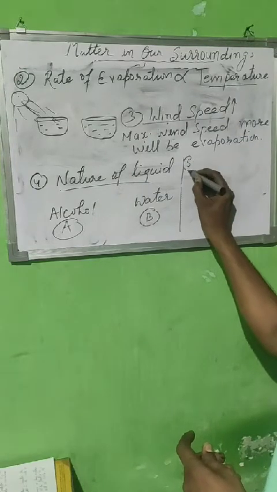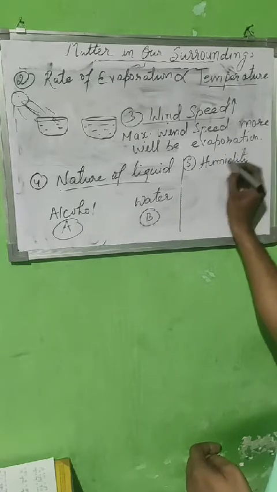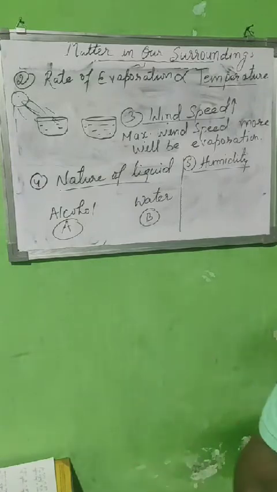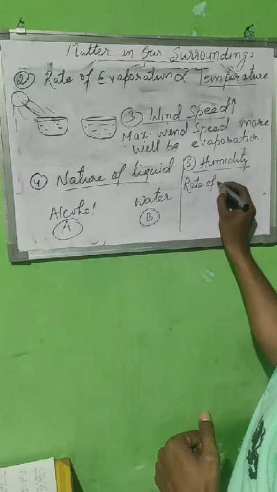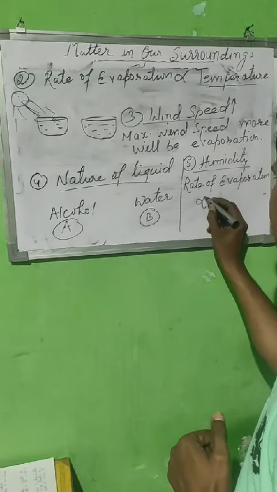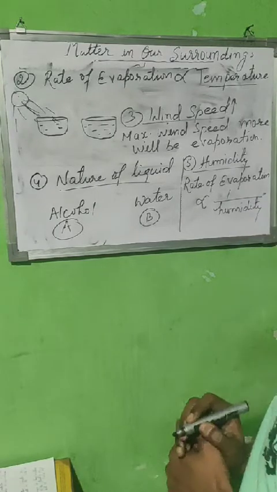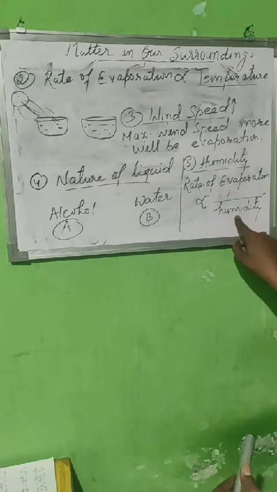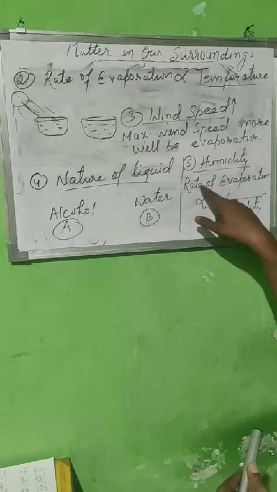And the fifth and most important factor is humidity. Here is one thing to keep in mind. Let me first explain the meaning of humidity. Humidity is the amount of water vapor which is present in air. So rate of evaporation is inversely proportional to humidity. It means that maximum humidity, minimum rate of evaporation. Minimum humidity, maximum rate of evaporation.